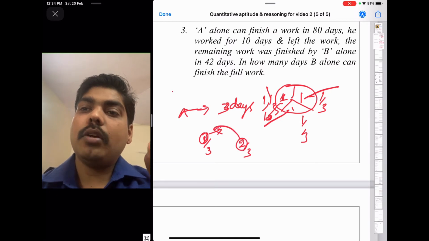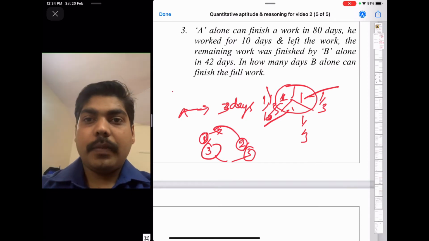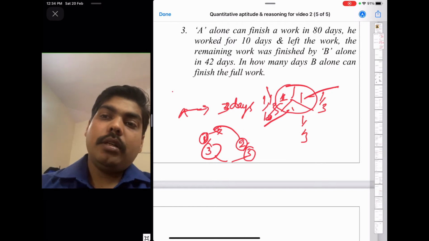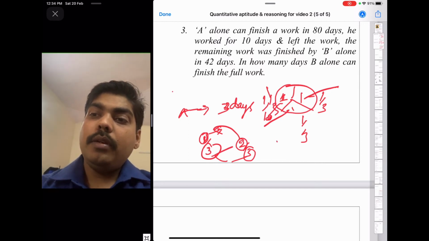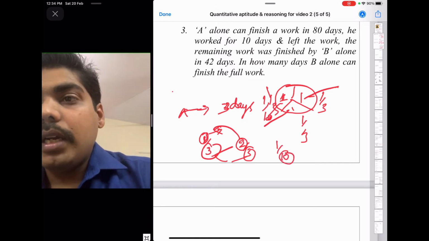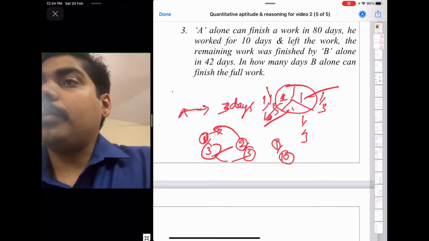Okay, that says numerator. Denominator says how many equal parts he has divided his work into. So he has divided the work into 3 equal parts. It may be 1/10. That means he has divided the work into 10 equal parts, and he is taking one part at a time. Okay, now we'll solve this problem.